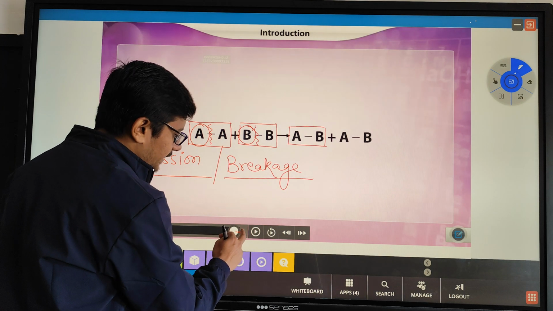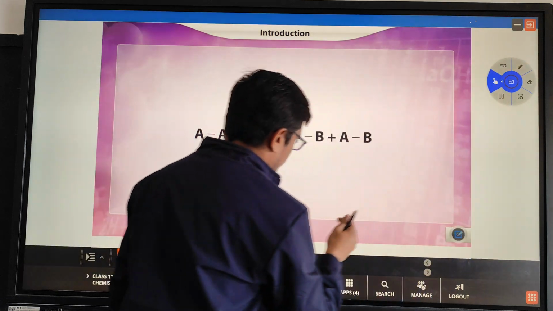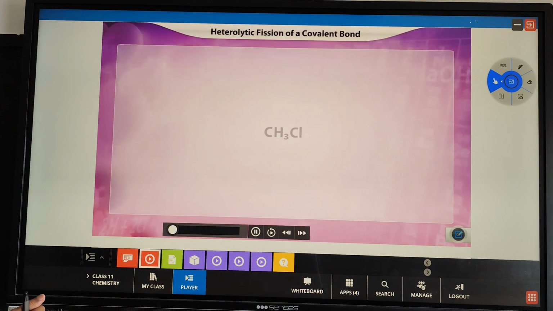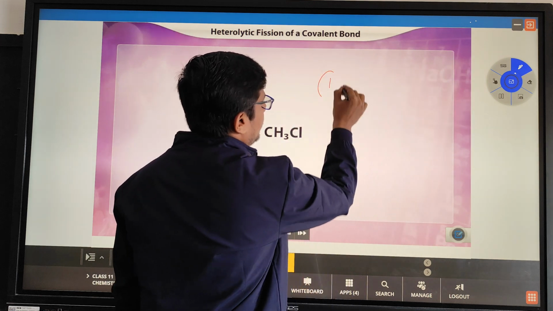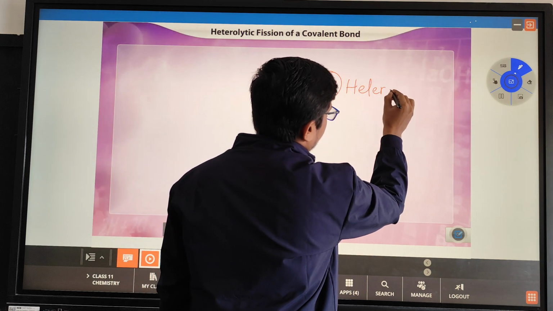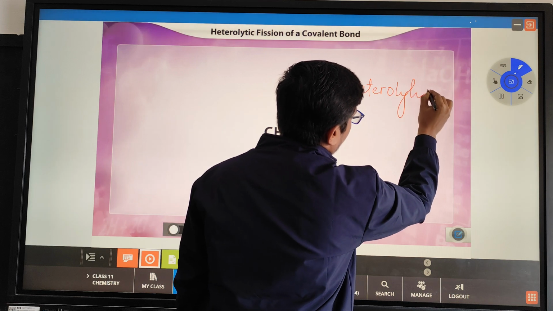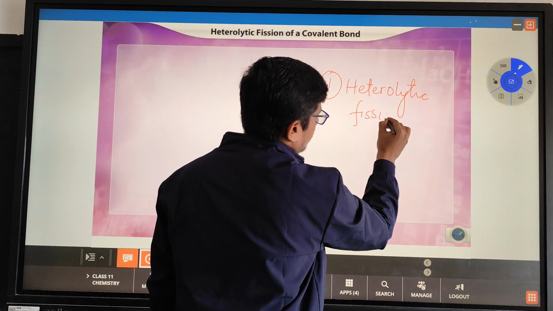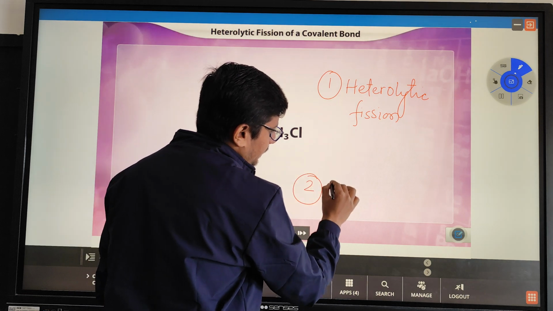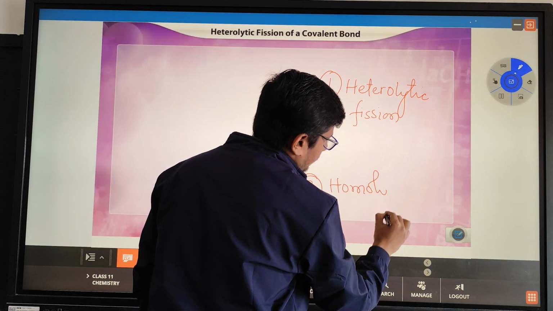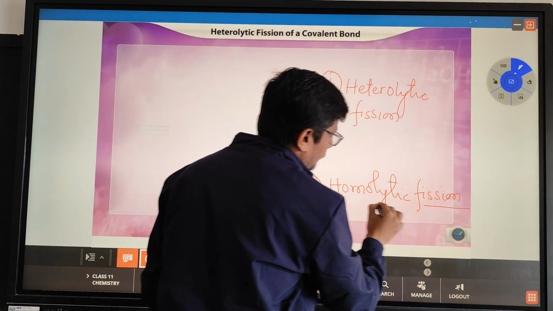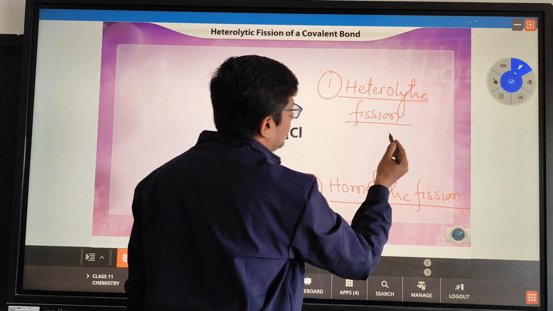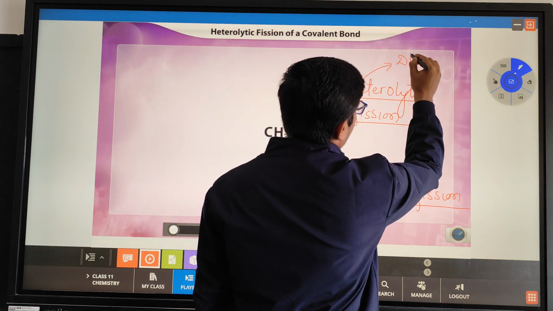So now we will see the next type, here, how this bond cleavage takes place. Let's look at the method. What are the 2 types of bond cleavage which we will see? The first one will be heterolytic fission. And the second one will be homolytic fission. Do you have any idea what the word hetero means? Different. Hetero means different.